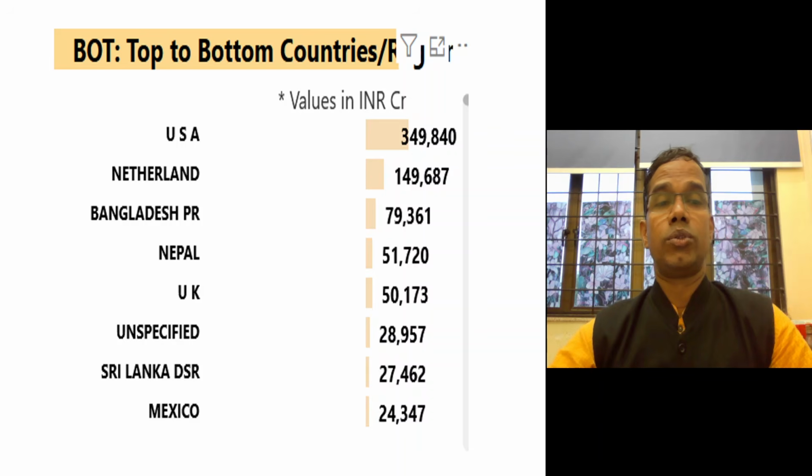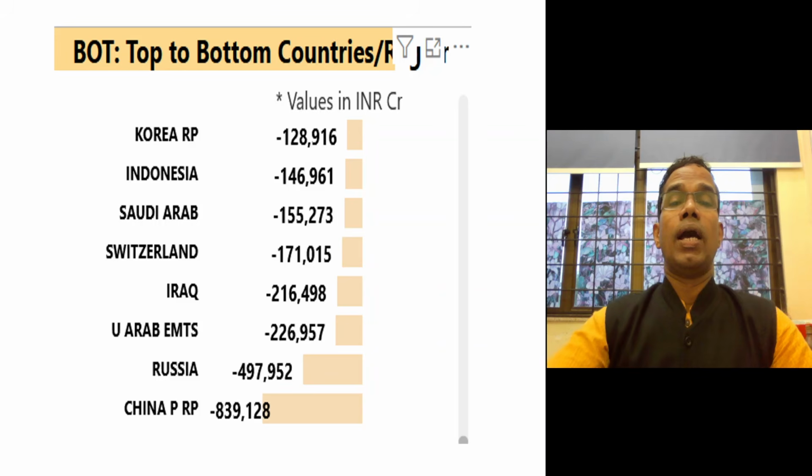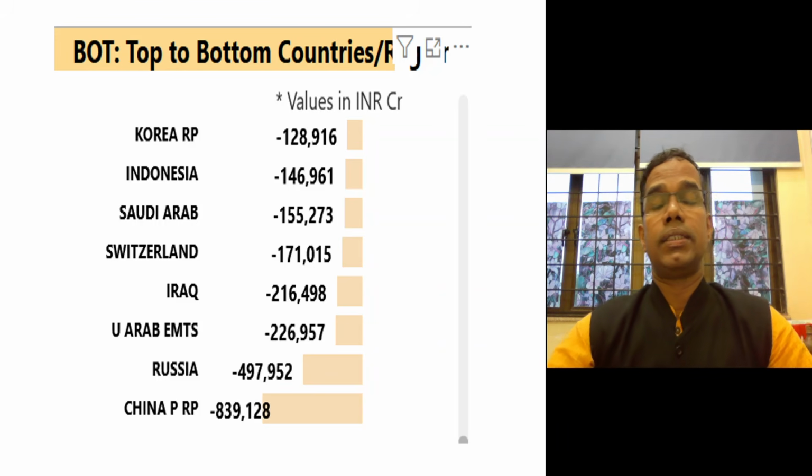We have trade surplus with Netherlands, which means we import less than what we export to these countries. So we have trade surplus with USA, Netherlands, Bangladesh, Nepal, UK, and also many other countries, and then Sri Lanka, Mexico. So these are the top, say, 7, 8 countries with whom we have the maximum trade surplus. And these are the countries with whom we have maximum trade deficit.